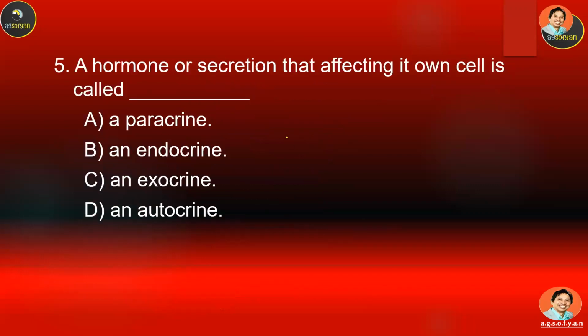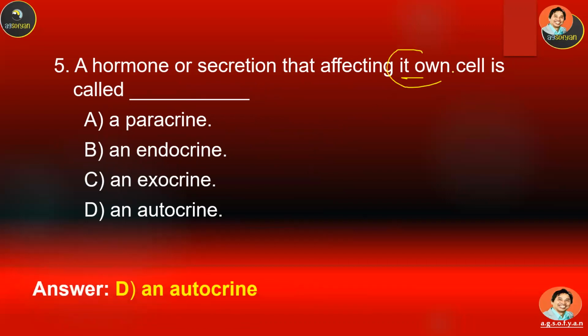Number 5, a hormone or secretion that affects its own, okay, its own cell is called blank, A, B, C, or D. Okay, you can guess this one: its own means auto, so auto means self. So hormone that actually affects itself is called autocrine. So this is the answer.